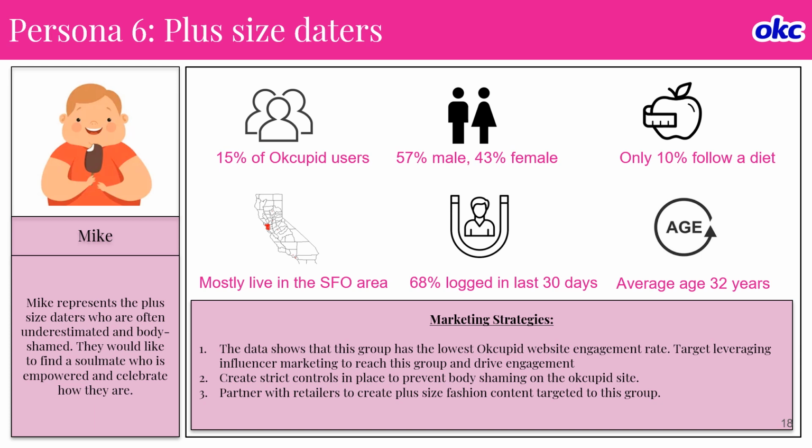Again, 15% of the users are plus size daters, and only 10% of them follow a diet. And these customers have the lowest engagement among all the different profiles, with 68% logged in the last 30 days, and the average age is 32 years. The data shows that this group has the lowest OkCupid website engagement rate.